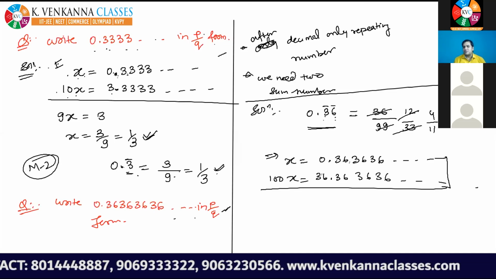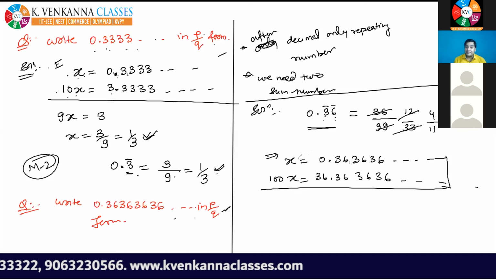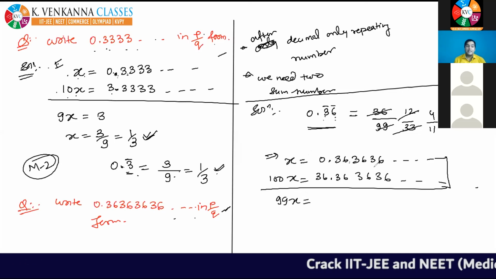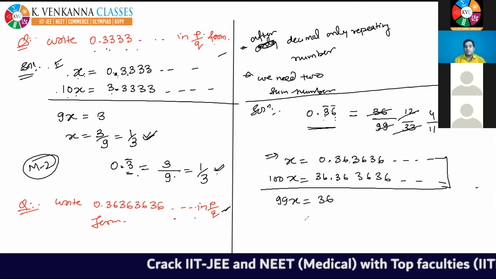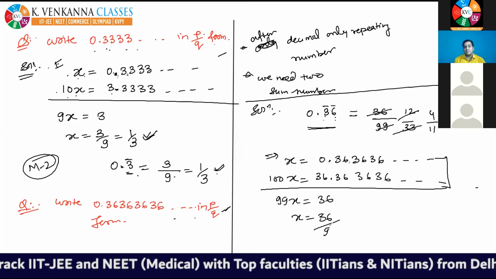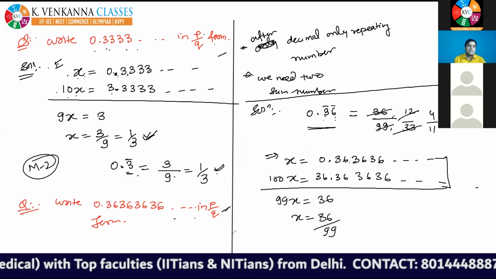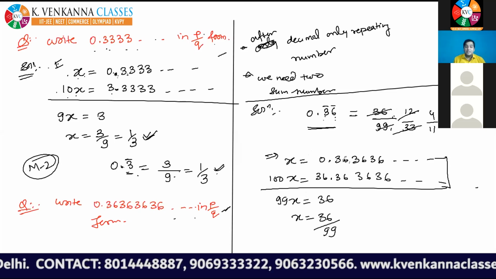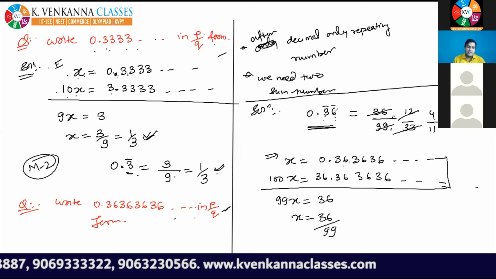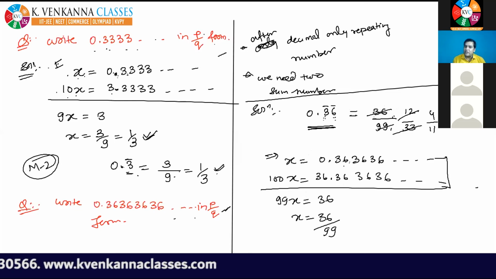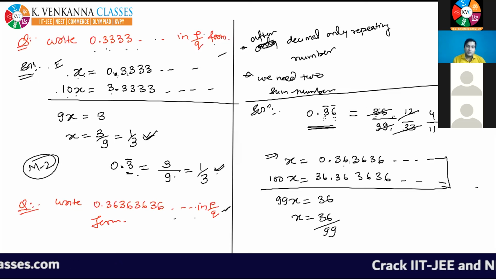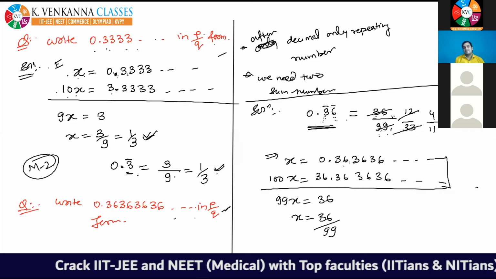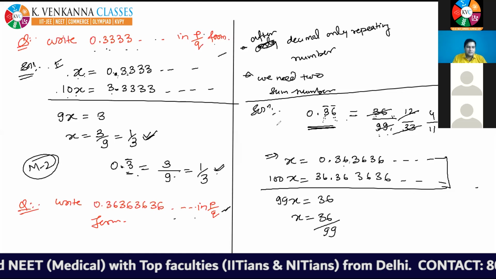And what is the benefit of doing this? If I get two numbers like this and I subtract, then I will get 99x is equal to, and this decimal part will be cancelled out, and I will get 36. So your x becomes 36 upon 99. See, the same answer which we were getting by the shortcut. And the shortcut is that you just write it in this form. See, 36 is repeating, so I have written 36. Two digits are repeating, and that's why in the denominator I have written 2 nines. I think it's clear to all.